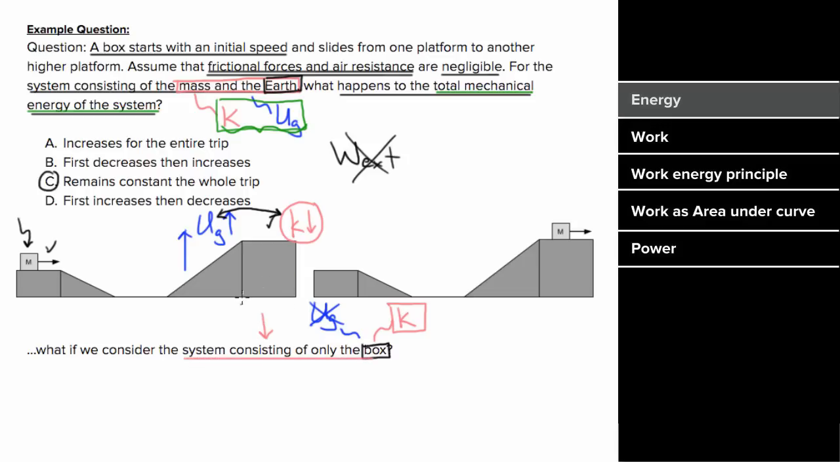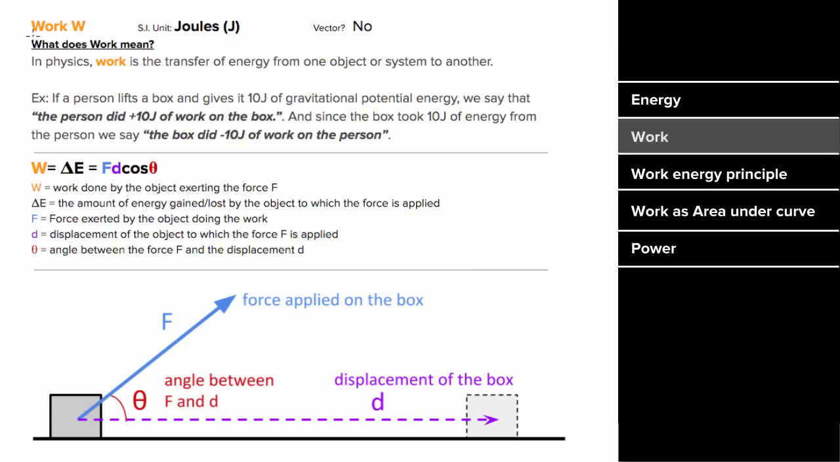How does it decrease? It decreases because now the earth is outside of our system, and the work that it is doing on the box is external work, and it's taking away energy from the box. What does work mean? In physics, work is the amount of energy transferred from one system or object to another. In other words, if a person lifted a box and gave it 10 joules of gravitational potential energy, we'd say that that person did positive 10 joules of work on the box, since that person gave the box 10 joules of energy.